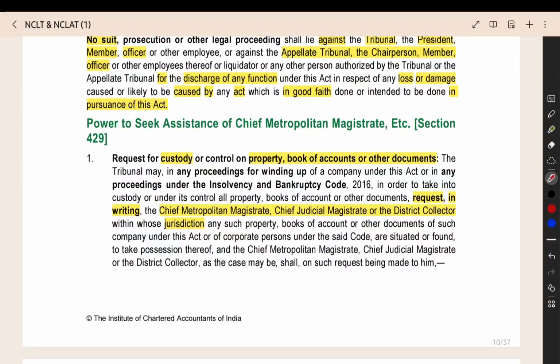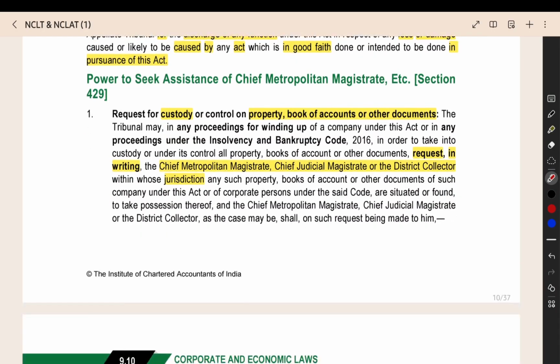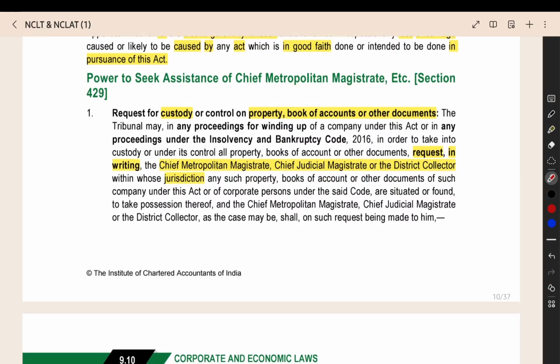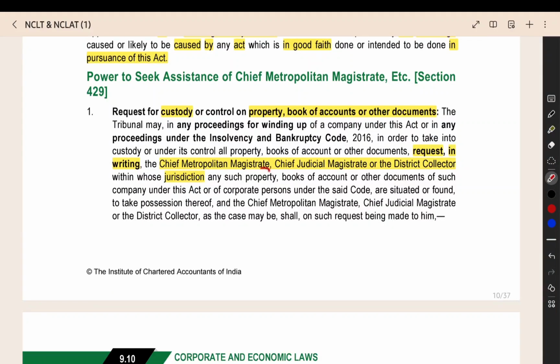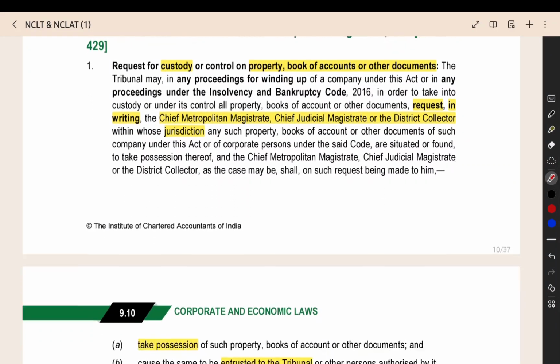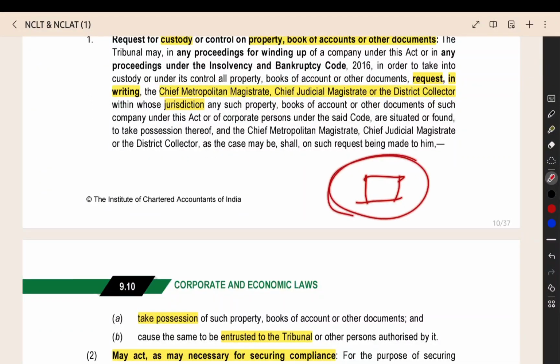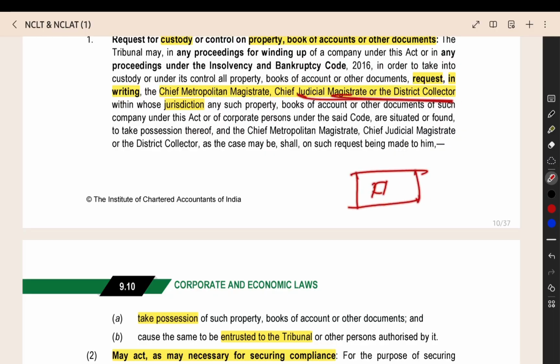Then, when the tribunal or appellate tribunal thinks that they want to take into their custody some books, properties, or other documents, they have to take the assistance of the chief metropolitan magistrate, chief judicial magistrate, or district collector. They cannot go into each and every district everywhere and do that. They have to take the help of these people. The property is located in some place. In that area, the relevant metropolitan magistrate, judicial magistrate, or district collector will be there. The tribunal will send a request to these people to take into custody the property, books of accounts, or the documents.